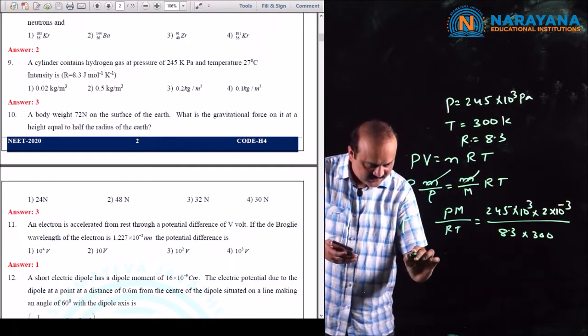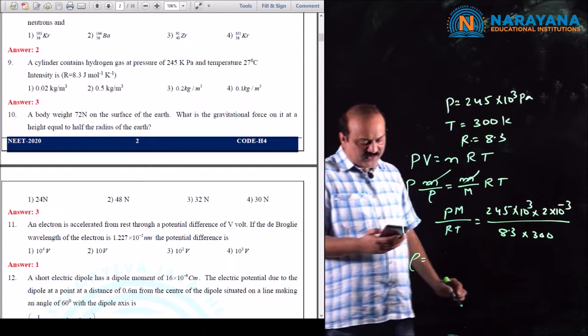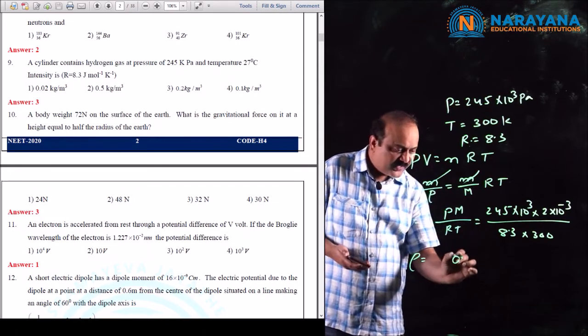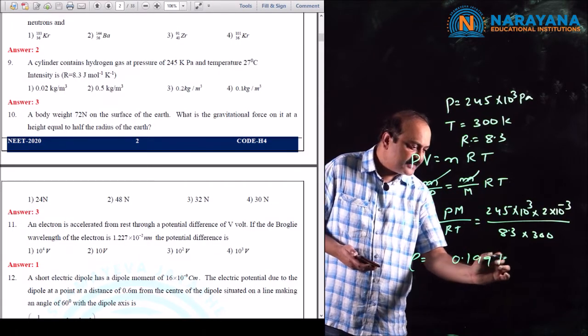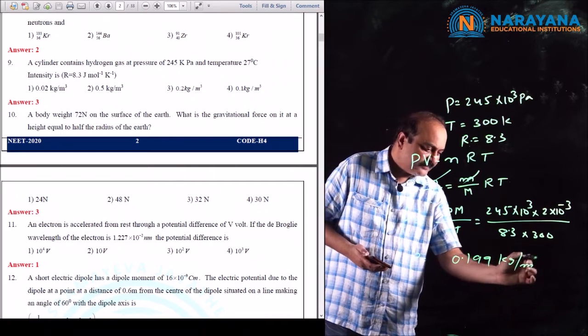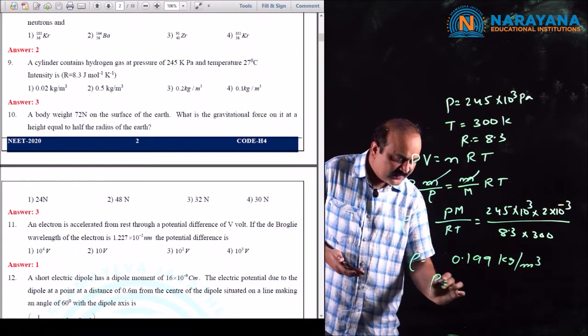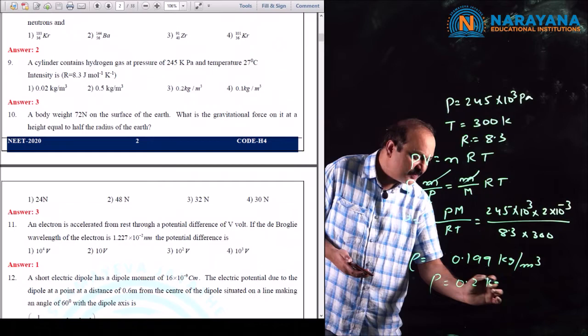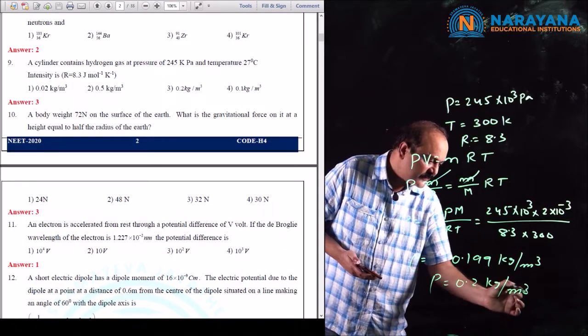So from this, density of the gas rho is equal to 0.199 kg per meter cube. This is nearly 0.2 kg per meter cube.